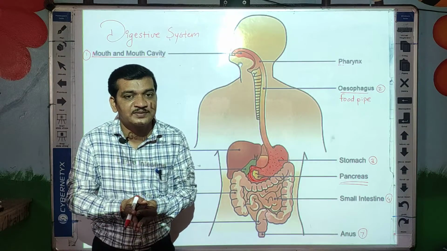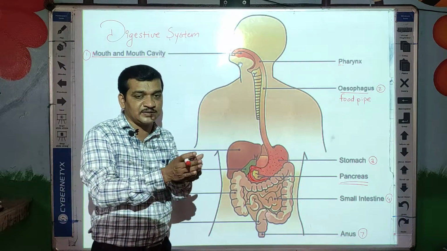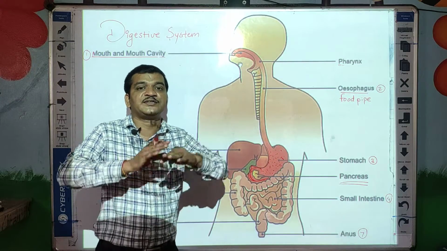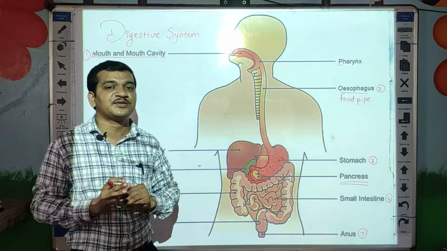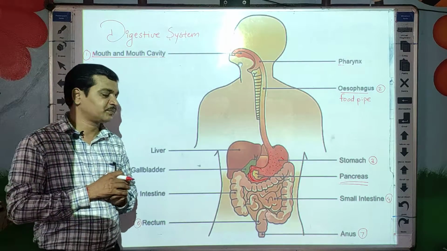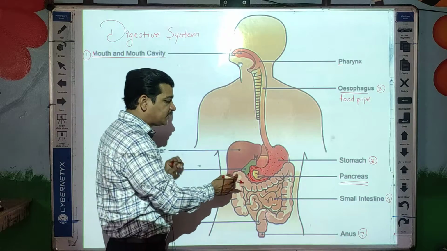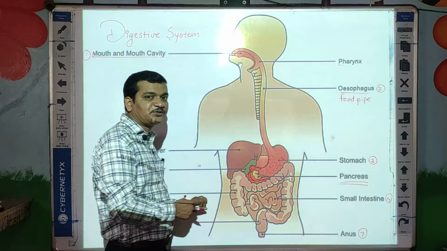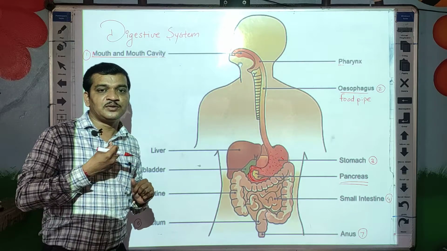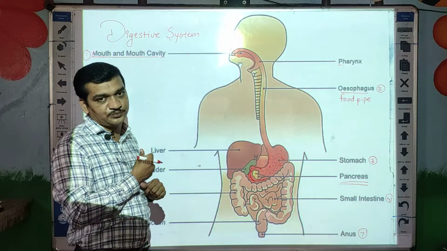These blood vessels carry the nutrients absorbed from digested food and send them to the various parts of the cell where they are necessary or needed. So what is the main function of the small intestine, students? To absorb the nutrients from the digested food.